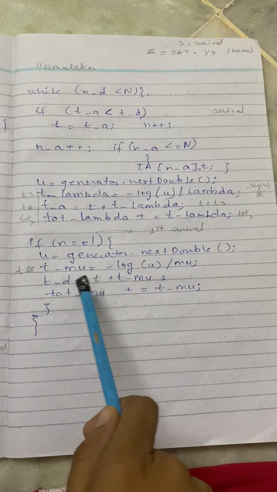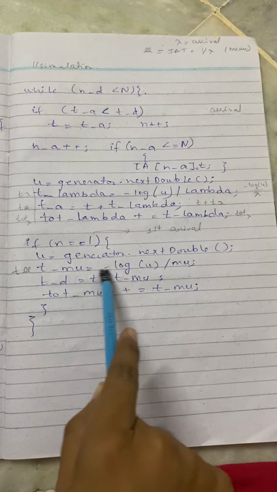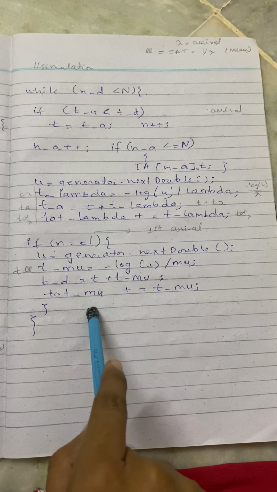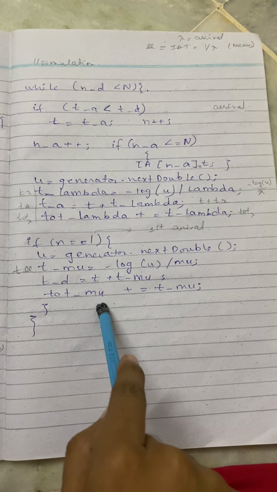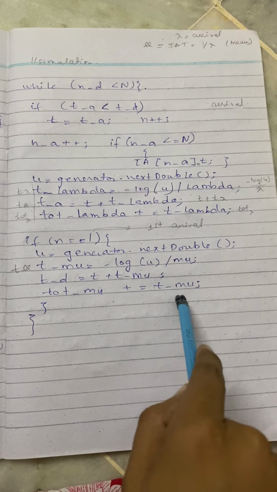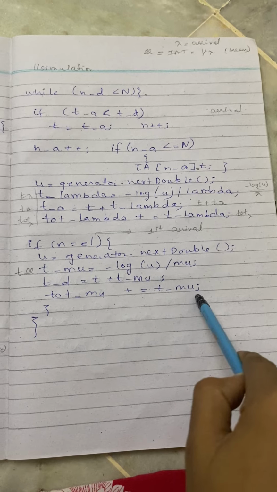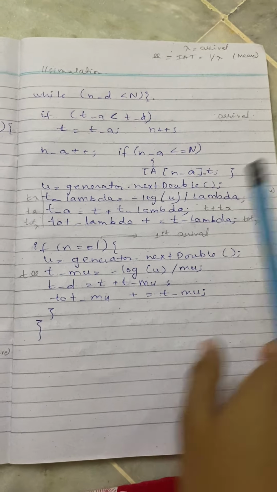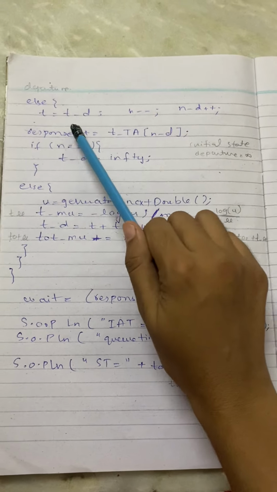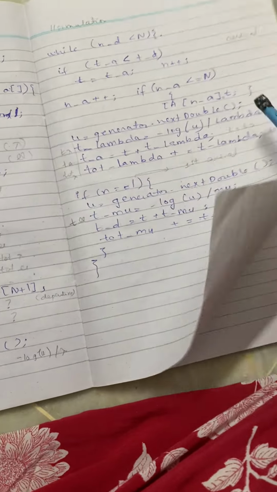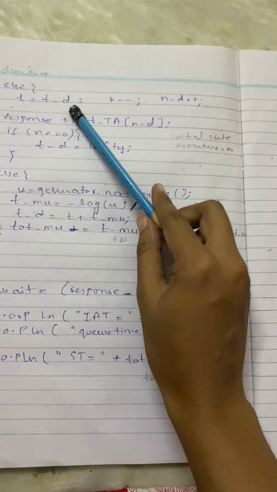TD is equals to T plus T mu, and total mu is plus, and then the T mu that we calculated from log U will be used for the purpose of calculating total mu, just as this total mu works as a sum variable that just gets incremented every time with other particular logic here, which is T mu respectively here, T lambda respectively here. The other event that we have in store is the departure event. If this condition doesn't happen to be like that, arrival event isn't happening, then we have the only possibility left, that is the departure event.